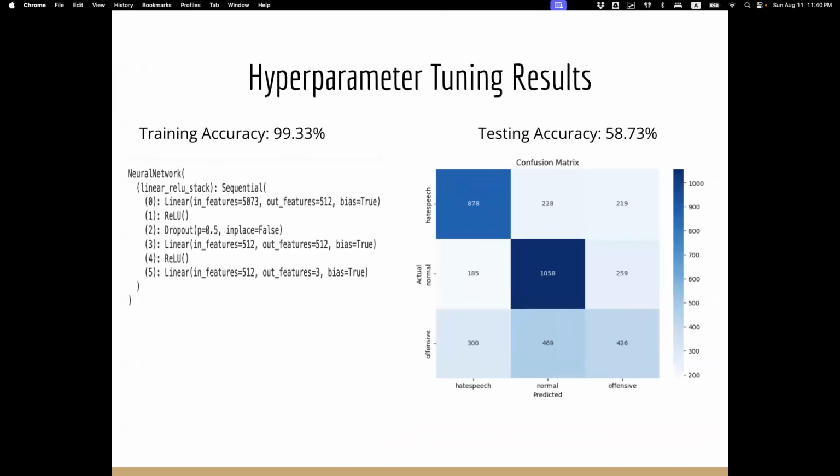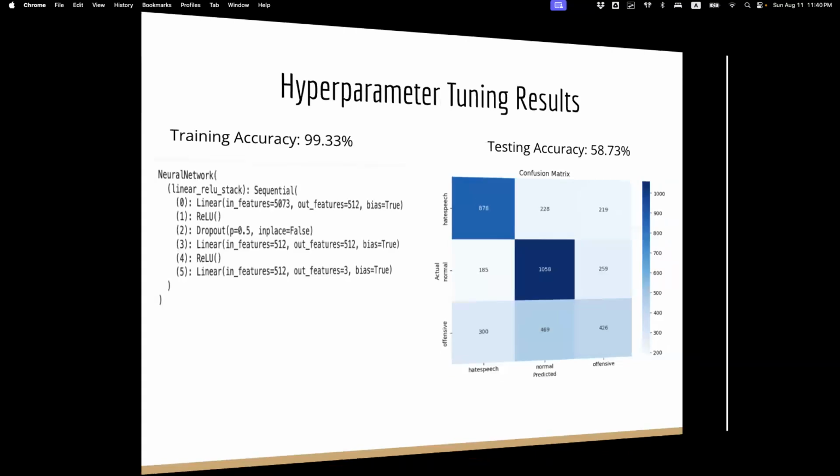And it did not make much of a difference. The first tuning did not make much of a difference either. The accuracy was still very high. The testing accuracy, unfortunately, did not go up much more. In this situation, what we had done is add an additional hidden layer to the model itself.